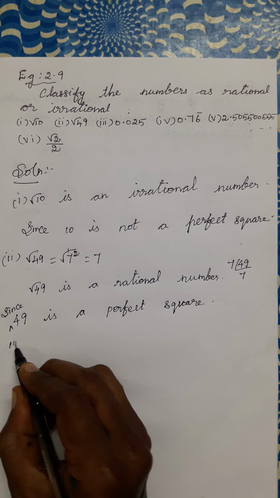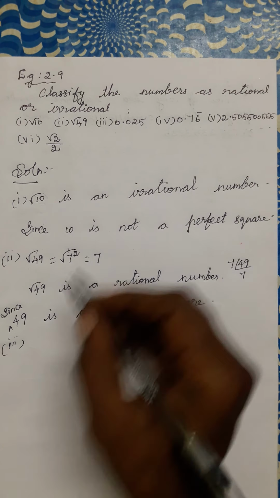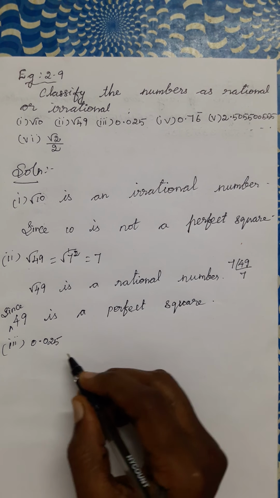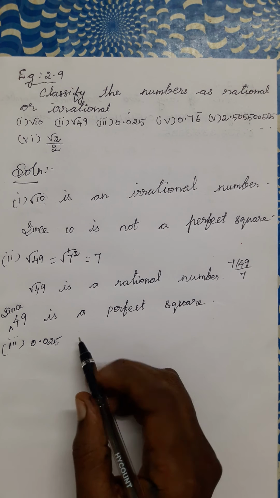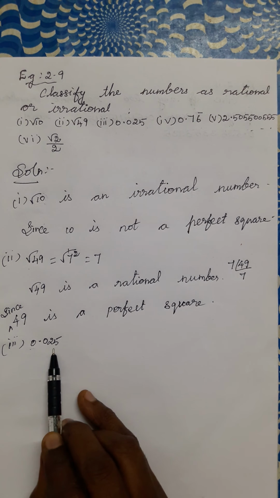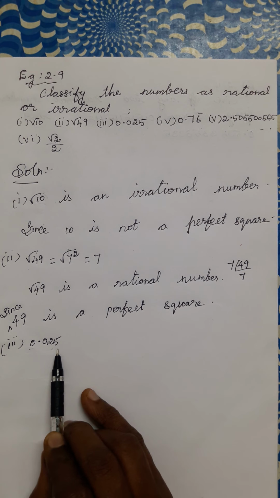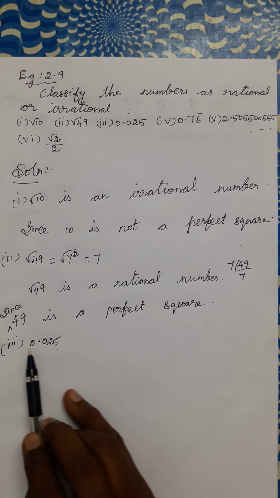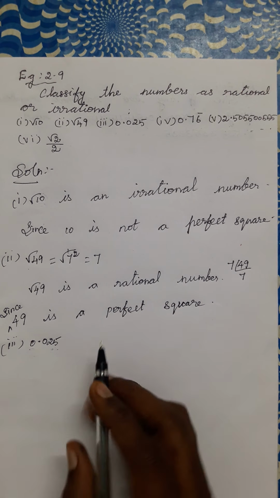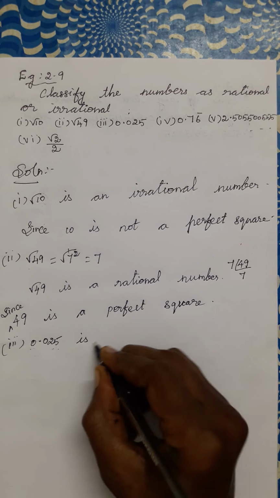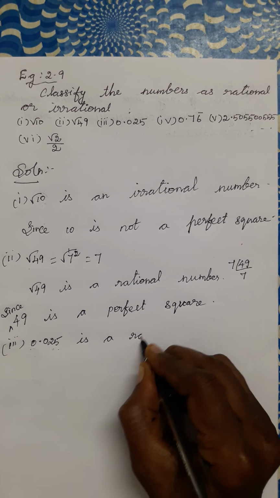Next, third one, 0.025. 0.025 is a terminating decimal number. Already we know that a terminating decimal number is rational. Therefore, 0.025 is a rational number.